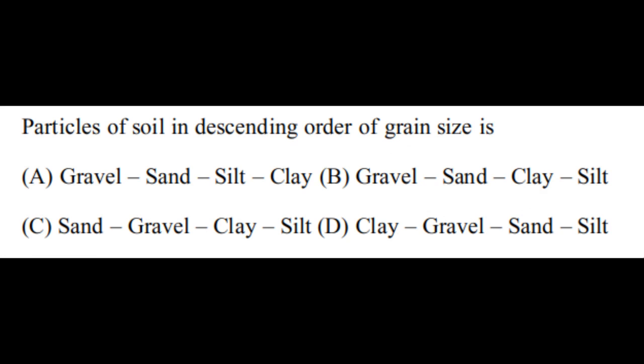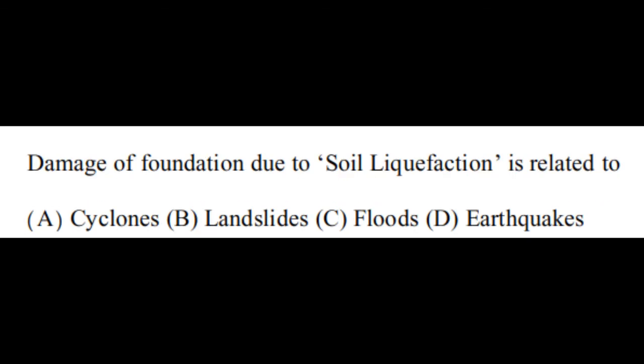Let us see now past year GATE question papers. The first question is, particles of soil in descending order of grain size is, four options are given. Option 1, gravel, sand, silt, clay. Option 2, gravel, sand, clay, silt. Option 3, sand, gravel, clay, silt. And option D, clay, gravel, sand, silt. As we have already discussed, the particles of soil in descending order of grain size is gravel, sand, silt, clay.